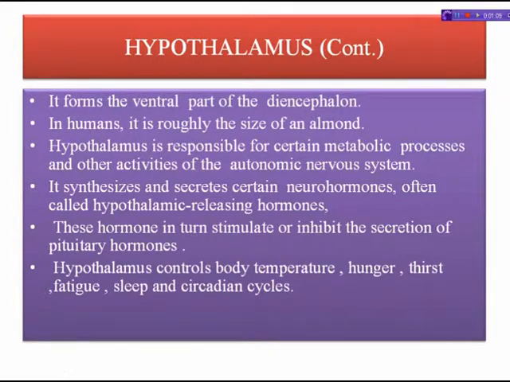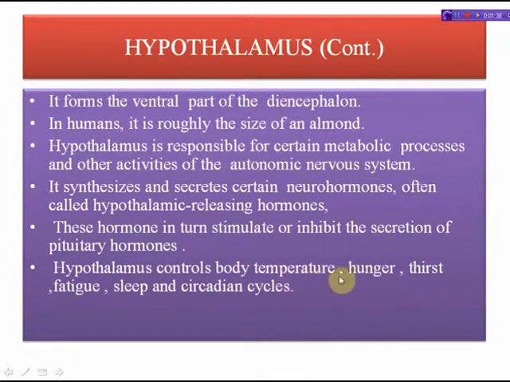The hypothalamus controls the release of 8 major hormones by the hypophysis and is involved in temperature regulation, control of food and water intake, sexual behavior and reproduction, control of daily cycles in physiological state and behavior, and mediation of emotional responses. These hormones in turn stimulate or inhibit the secretion of pituitary hormones.